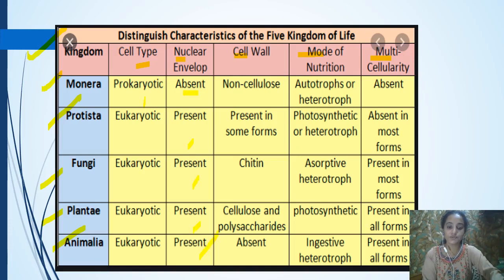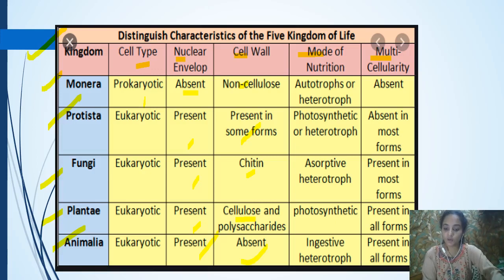It's easy for you to study if you make a chart like this. Now, what about the cell wall? In Monera, it is non-cellulosic. In Protista, present in some forms. And in fungi, the cell wall is made up of a chemical called chitin. And in Plantae, we know that the cell wall is mainly made up of cellulose and polysaccharides. And in Animalia, we know the cell wall is absent.